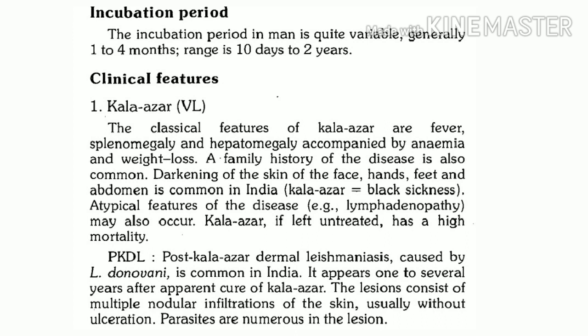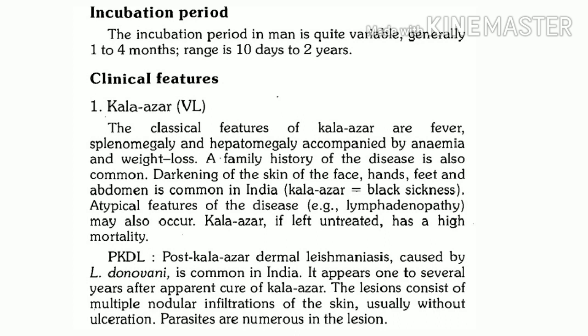It's visceral leishmaniasis, also known as Kala Azar. It's cutaneous leishmaniasis, also known as oriental sore, or it is mucocutaneous leishmaniasis. Now let's see what are the various clinical manifestations that we can see in these three forms of leishmaniasis.